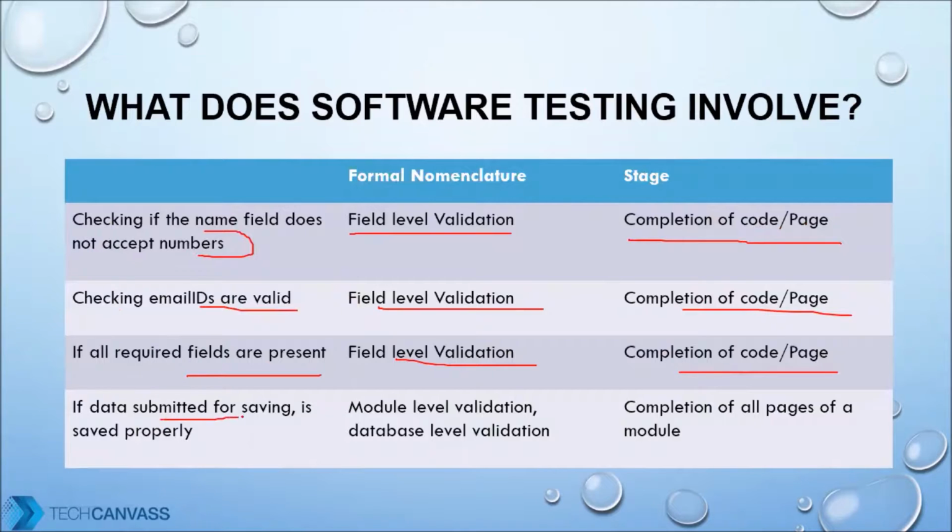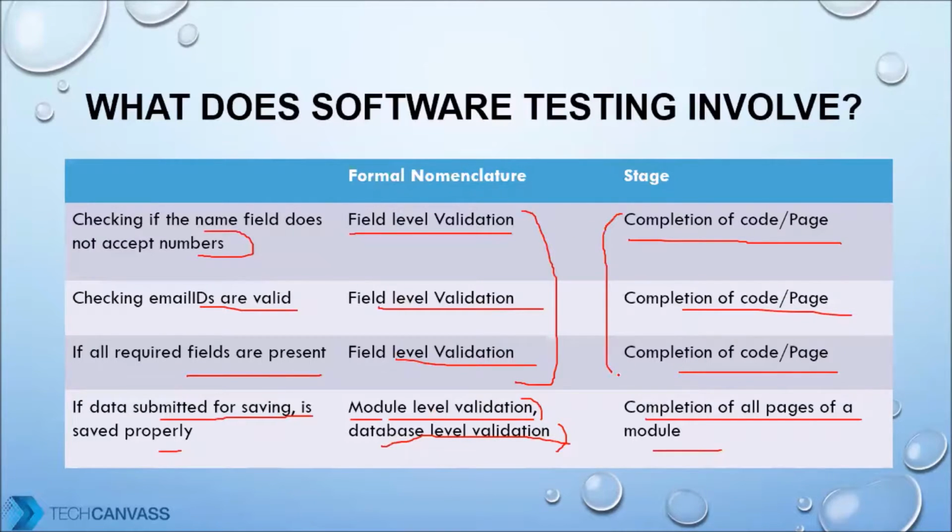Finally, if the data is submitted for saving, it is saved properly. Now, this validation is known as module level validation or a database level validation. You can go into the database and check whether the data is saved or not. This happens when all the parts of a module have been completed. So now you are coming to know about things like field level validation, module level validation, database level validation. These are the formal terms which are used in software parlance.